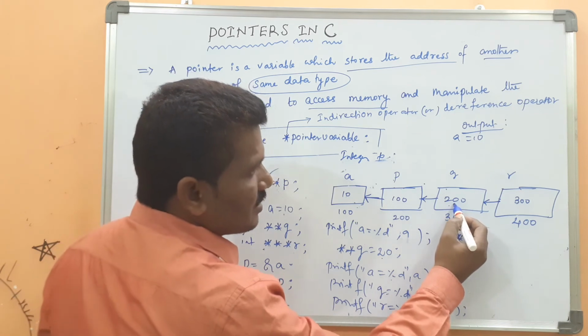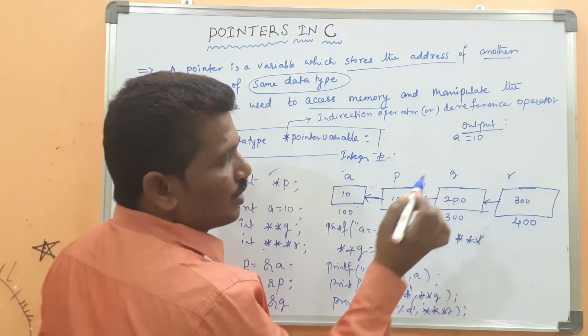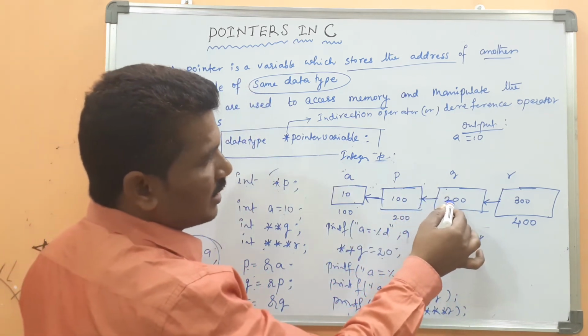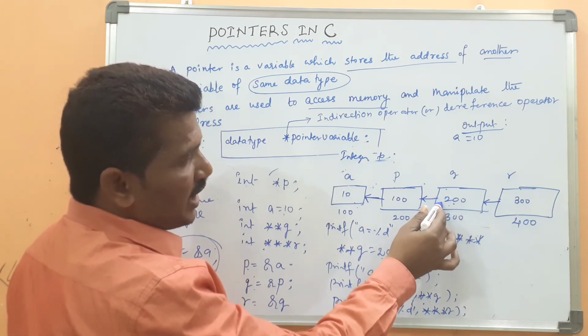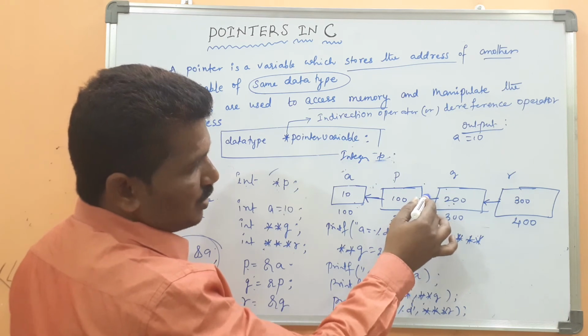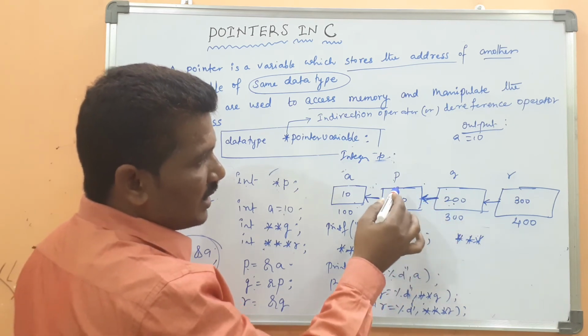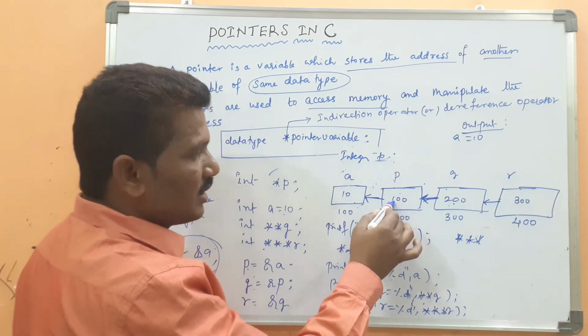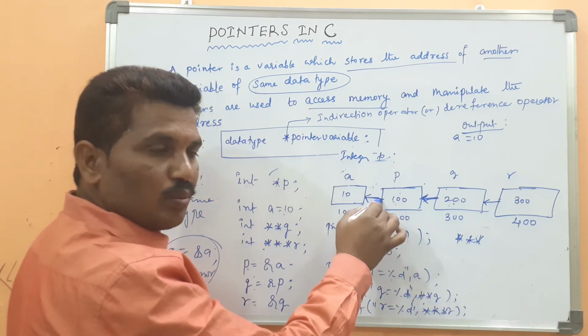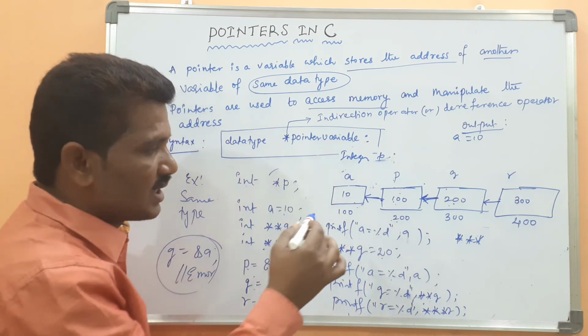What is the address stored in the variable q? 200. Then this pointer variable points to the 200 location, which comes to here. It is also a pointer variable. What is the address stored in it? 100. Then the control will point to the address location 100.